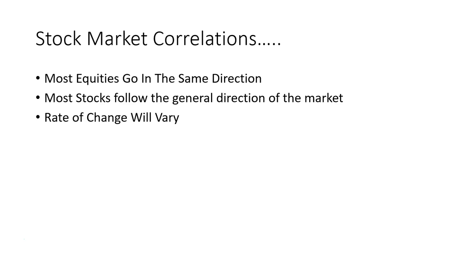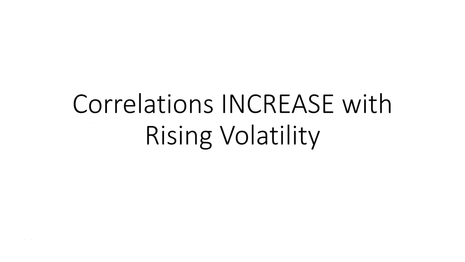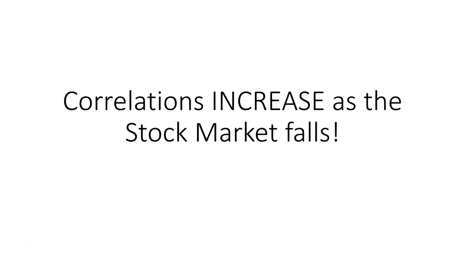With respect to stock market correlations, and we just saw this on the Wilshire 5000 and the S&P 500 on those 20-year charts, most equities will go in the same general direction, both up and down. That's correlations, okay? So most stocks follow the general direction of the market. The rate of change will vary, but they generally will go in about the same general direction. But here's the thing. Correlations increase with rising volatility. Said another way, correlations increase as the stock market falls. Let me repeat that. Correlations increase as the stock market falls.